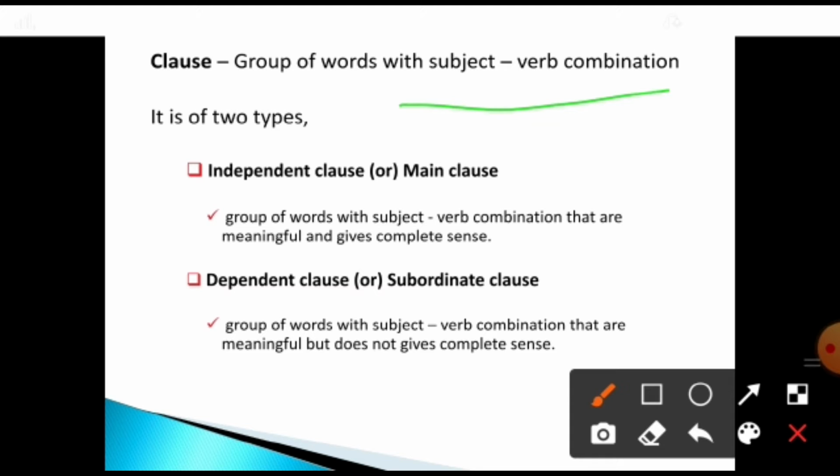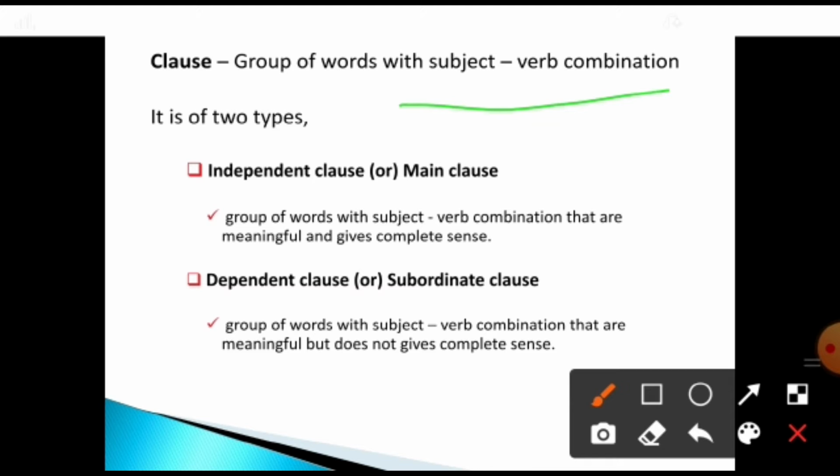An independent clause is a group of words with a subject-verb combination that is meaningful and gives complete sense. That is, when we see that clause, it gives a complete meaning, and without adding any other words the sentence is complete. That is called an independent clause, main clause or principal clause. We can call it by any of these three names.